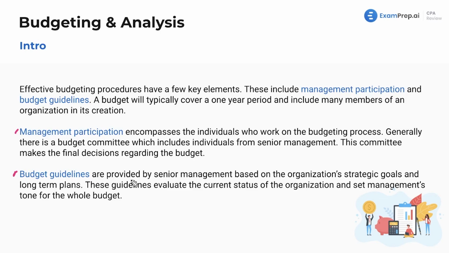Budget guidelines are provided by senior management based on the organization's strategic goals and long-term plans. These guidelines evaluate the current status of the organization and set management's tone for the whole budget. Now, I really don't have much to say about this. It's pretty straightforward. Here's where I would start to just talk about it, but take it as it is. No worries here.